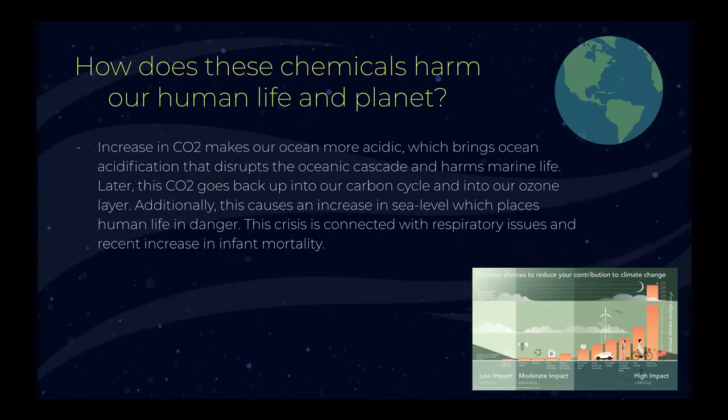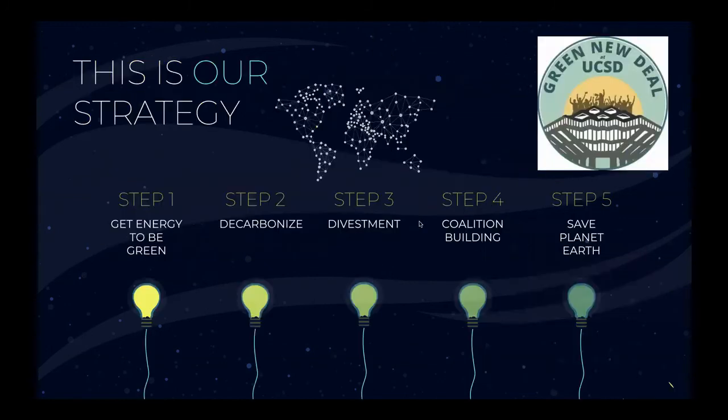An increase in CO2 makes our ocean more acidic, which brings up the topic of ocean acidification. This disrupts the ocean ecosystem and harms marine life. Later, the CO2 goes back into our carbon cycle and into the ozone layer. Additionally, this causes an increase in sea level, which places human life in danger. The crisis is connected with respiratory issues and results in infant mortality.